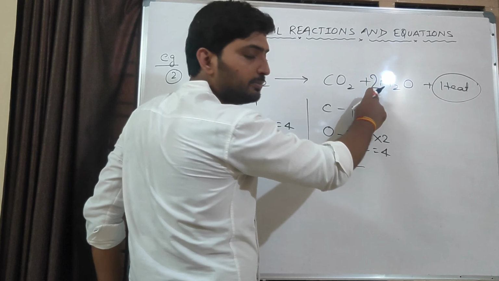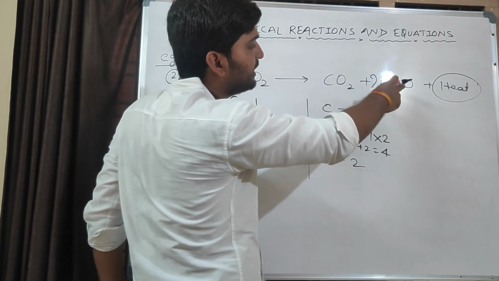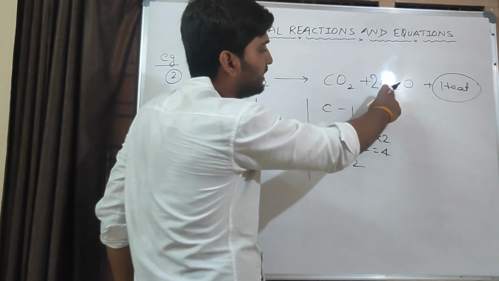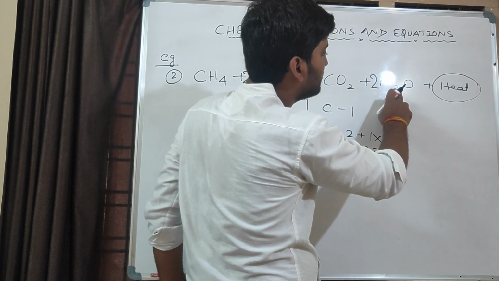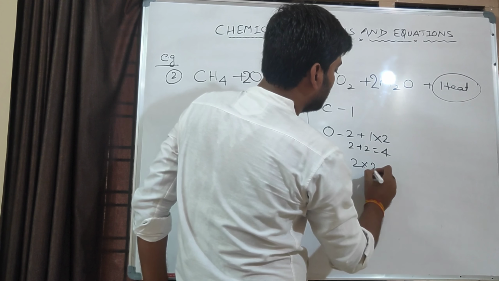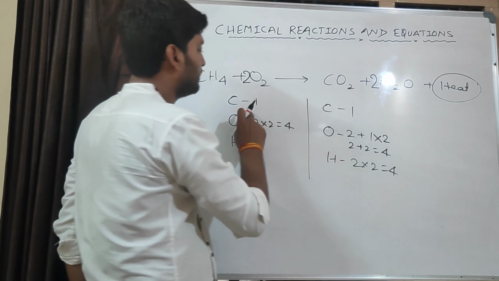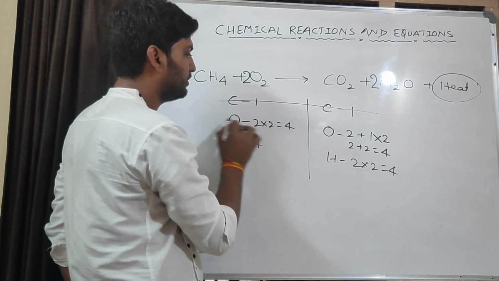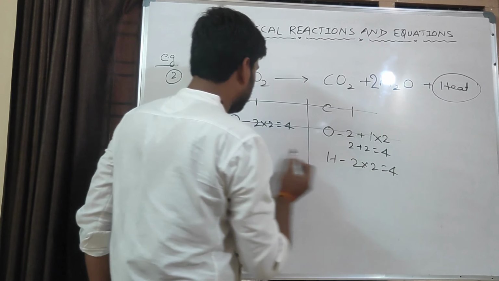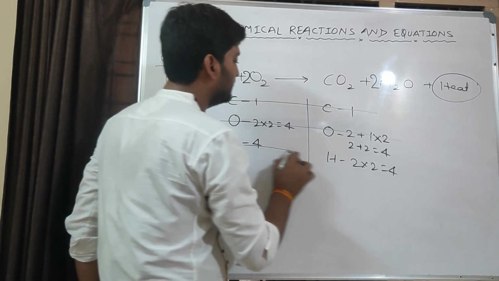But due to this multiplication by 2, the number of hydrogen atoms also changes, because hydrogen is also present here. So the number of hydrogen becomes 2 into 2, 4. Now see, carbon 1 balanced, oxygen 4 balanced, hydrogen 4 balanced.